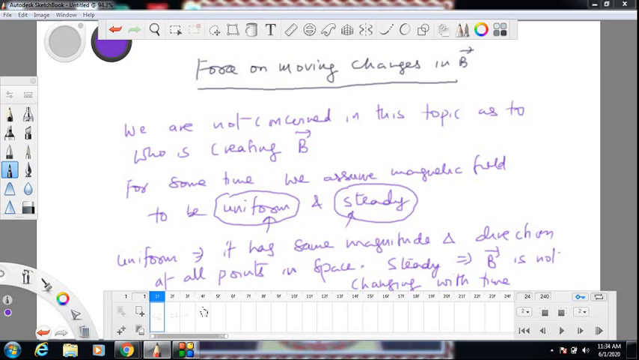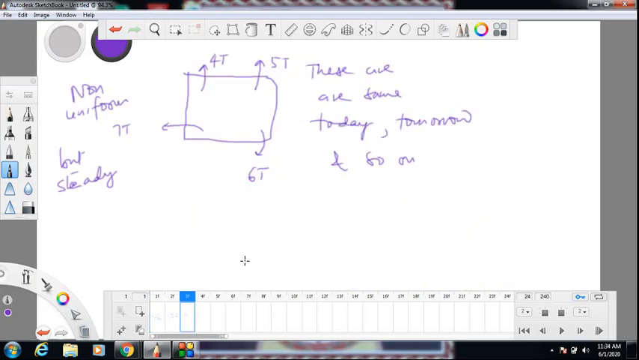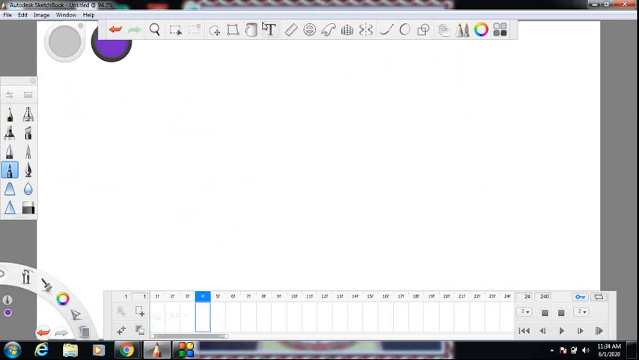Okay, now the topic which we are doing is force on moving charges in magnetic field. Now let us come back to that. So first there are some laws of nature which we will study in great depth. So our topic right now is force on moving charges in magnetic field.